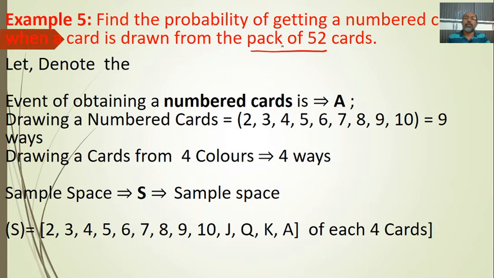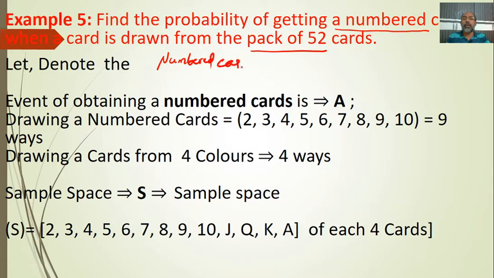Out of the 52 cards, what is the probability of getting a numbered card? We want a numbered card, for example purposes.